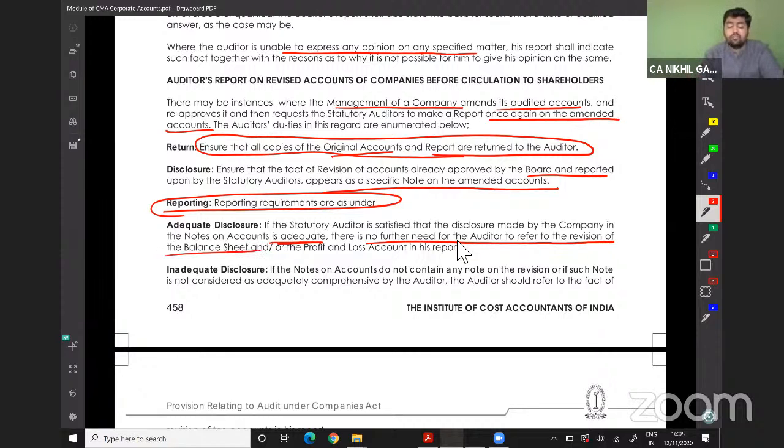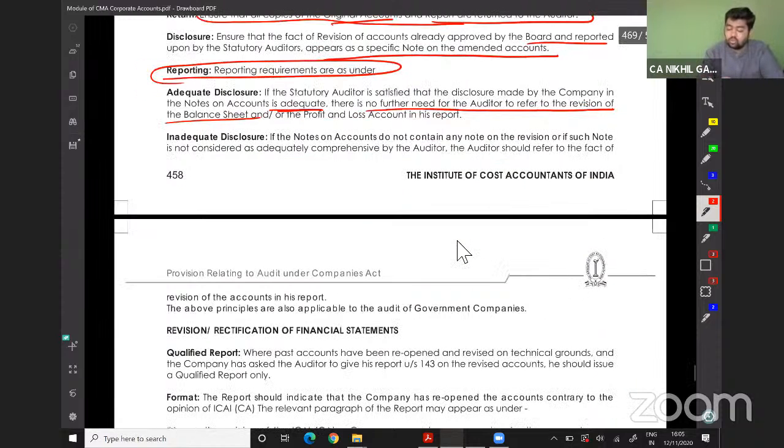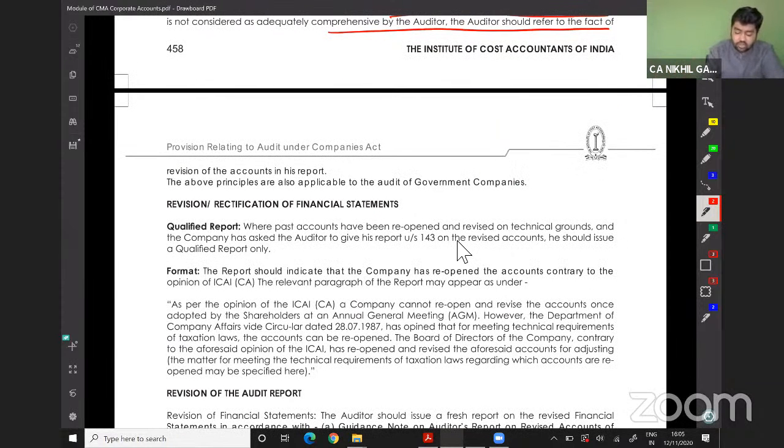Inadequate disclosure: if the notes on accounts do not contain any note on the revisions, or if such note is not considered adequate and comprehensive by the auditor, he should refer to the fact in the report. Revision and rectification of statement.